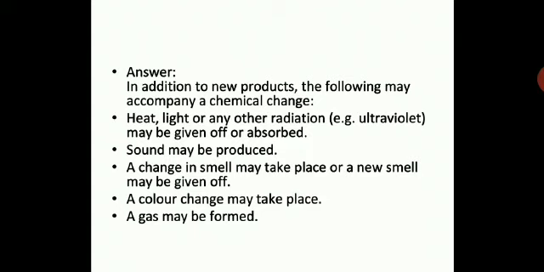A very good example is rusting of iron, where you get a brown color substance on the surface, that is the rust. That is again a chemical change. A gas may be formed. Vinegar, that is acetic acid, when you react with baking soda, carbon dioxide gas is given out. So all this is associated with the chemical change, children.